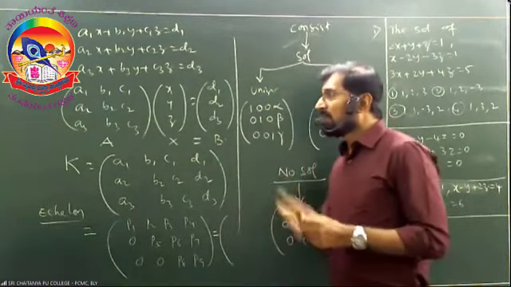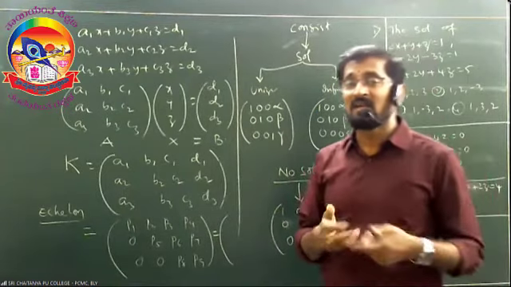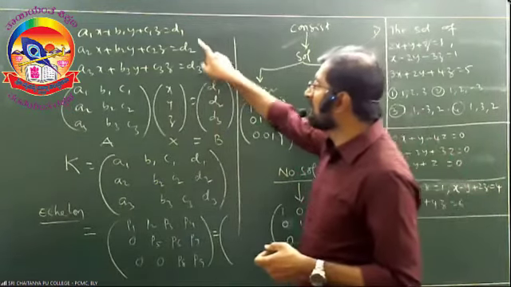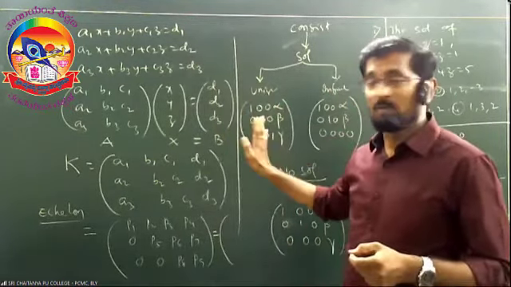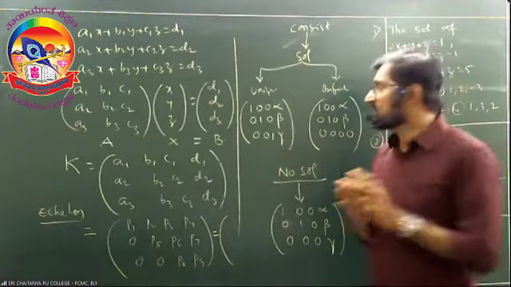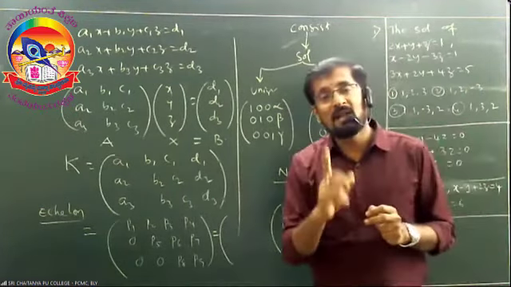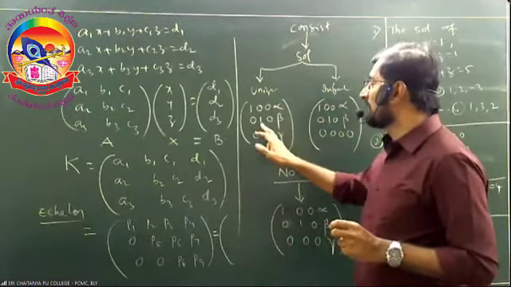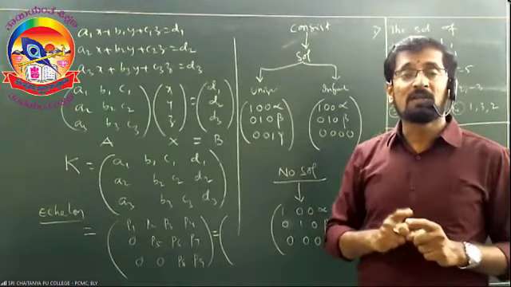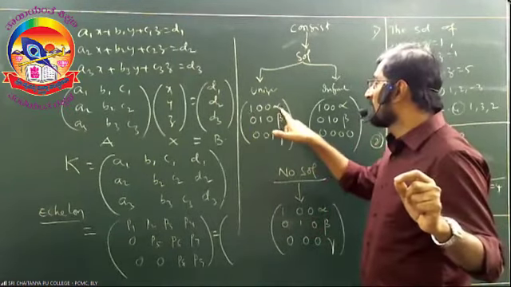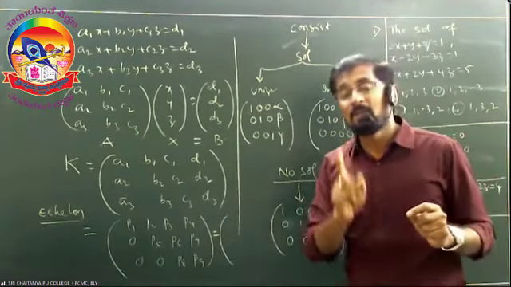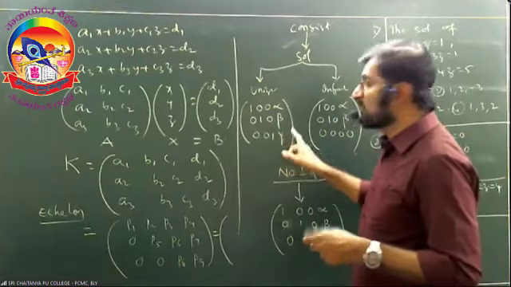That means it seems to be lengthy, but we can wind up the problem within 3 steps, right? So nothing to worry. By seeing the problem itself, you can identify whether the determinant is equal to 0 or not, and whether it is consistent or not, right? Now I am discussing only the non-homogeneous system. After getting the final matrix, we can conclude just by seeing it. If the final matrix is in the form of 1 0 0 alpha, 0 1 0 beta, 0 0 1 gamma, it has a unique solution. What are the solutions? x is equal to alpha, y is equal to beta, z is equal to gamma are the values of x, y, z. Am I right? That's why it has a unique solution.